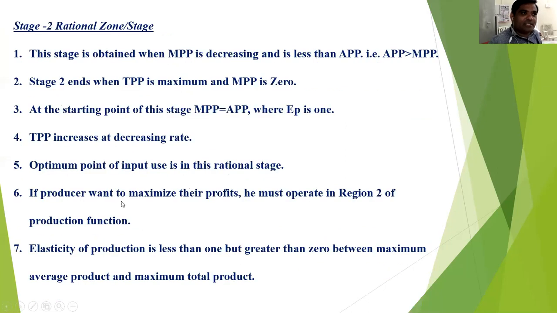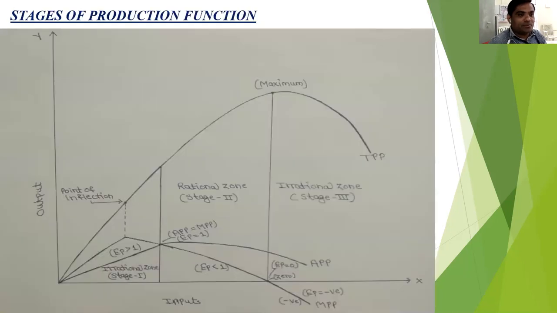Okay, so this is the first stage. The second stage, that is the rational zone or the rational stage. This stage is obtained when MPP is decreasing and less than APP, or APP is greater than MPP. At the end of the first stage, MPP is equal to APP, or at the starting point of the second stage, APP is equal to MPP. This is the point of maximum APP, and after this point, the APP is continuously declining. Again, in the rational zone, the APP is greater than MPP, meaning MPP is less than APP.